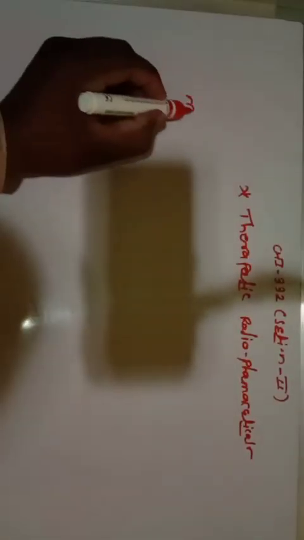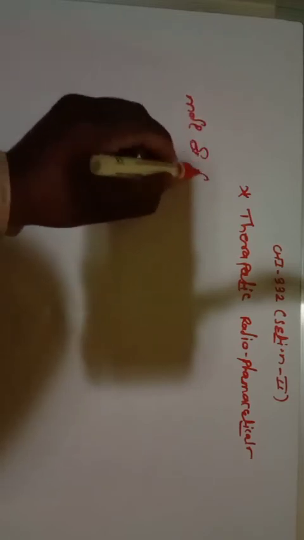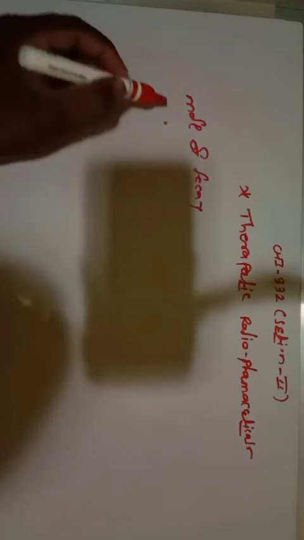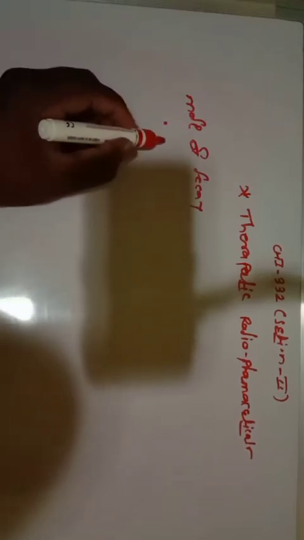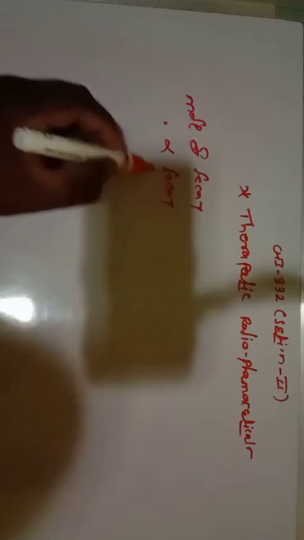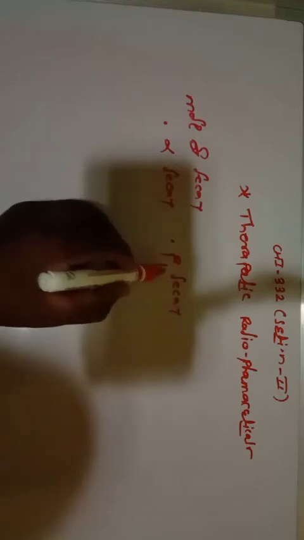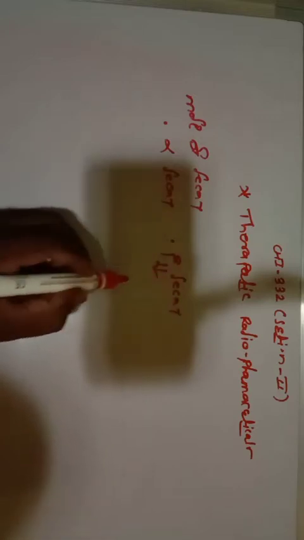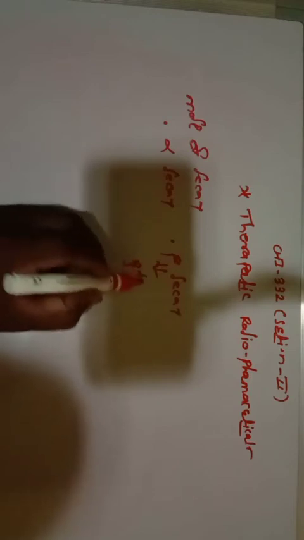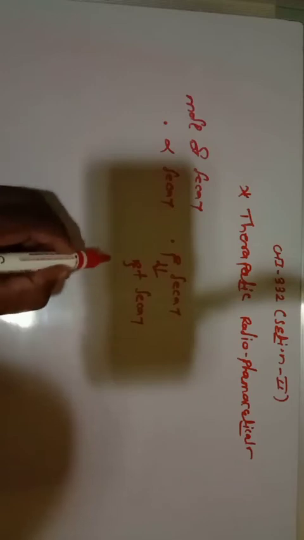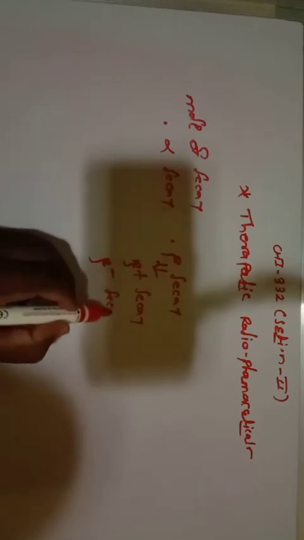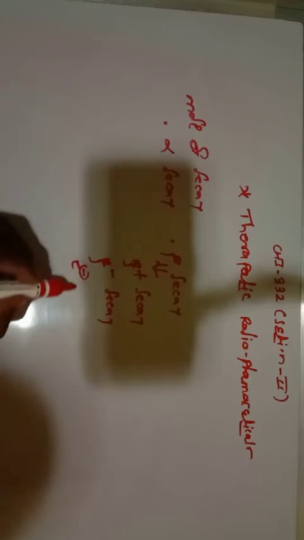So let us discuss these different types of decay before discussing the remaining points of this chapter. There are different modes of decay. One is alpha decay. Second is beta decay, which is again classified into three types: beta plus decay, beta minus decay, and electron capture.